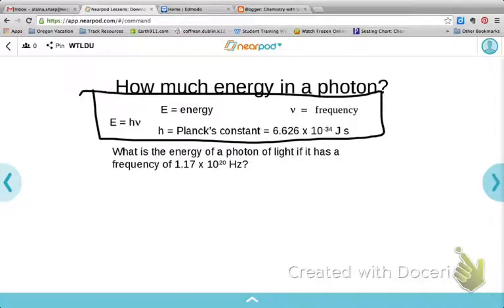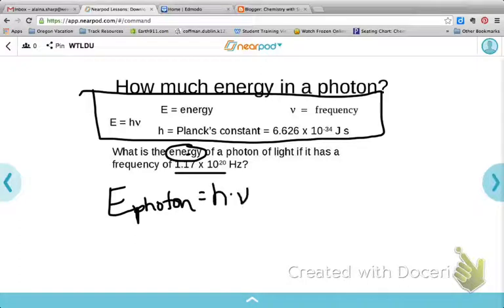It says, what is the energy of a photon of light if it has a frequency of 1.17 times 10 to the 20th hertz? In this case, we can just use our E photon equation, which is equal to Planck's constant times frequency, because the problem is giving me a frequency in hertz.